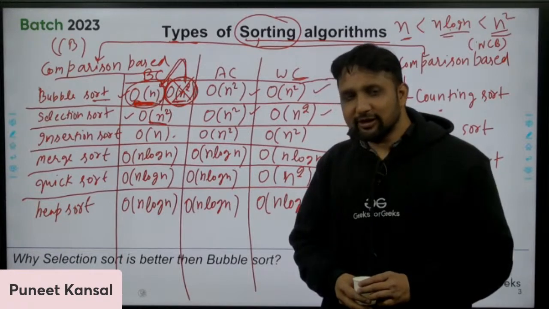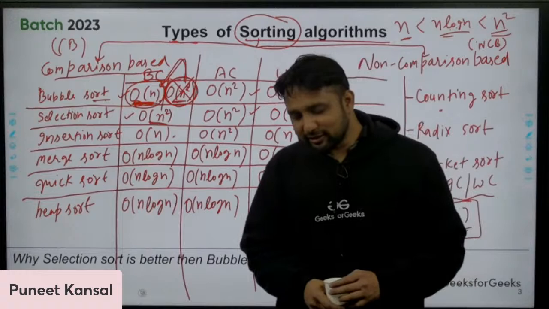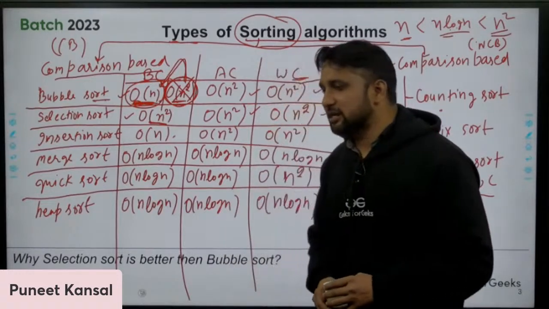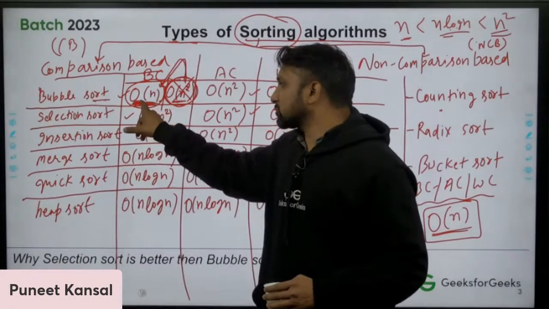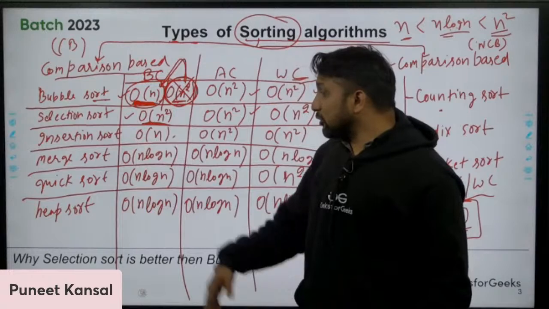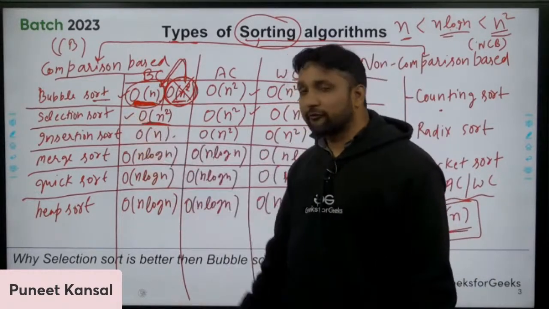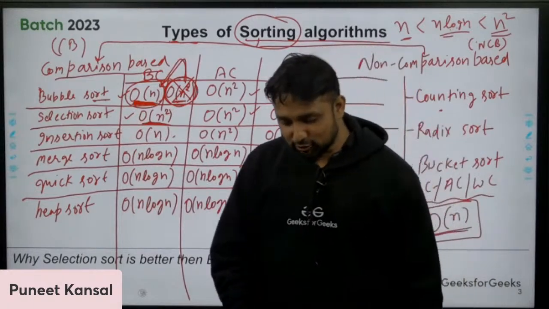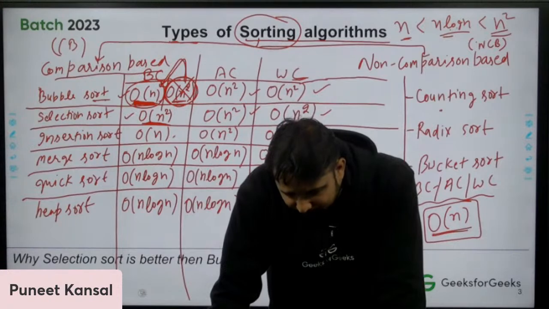But you need to give the reason. If you are moving in the opposite direction, you need to give the reason. You are saying selection sort is better, and why? Here we can see that bubble sort is taking n time, here it is taking n square time. So still you are saying selection sort is better. Why? Definitely then another question will come. Why is selection sort better?